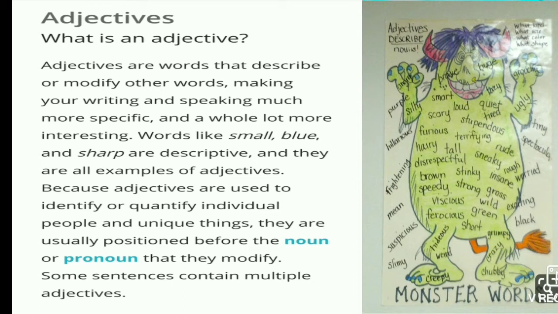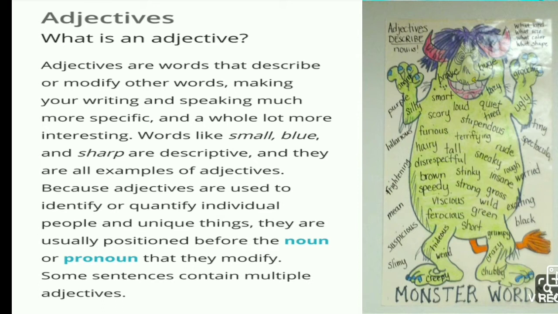First of all, we know what is an adjective. Adjectives are words that describe or modify other words, making your writing and speaking much more specific and a whole lot more interesting.